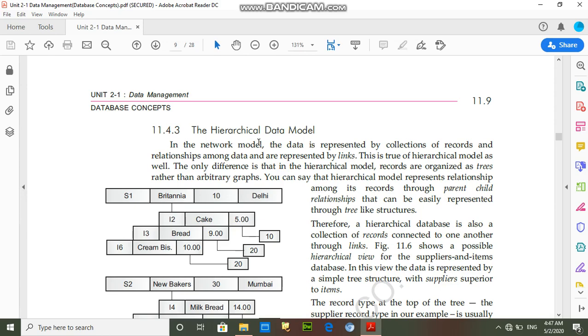Only difference is that in the hierarchical data model the record is not pointed with pointer links. Otherwise all information is the same as the network data model. In this hierarchical data model, information will also be stored in hierarchical form.